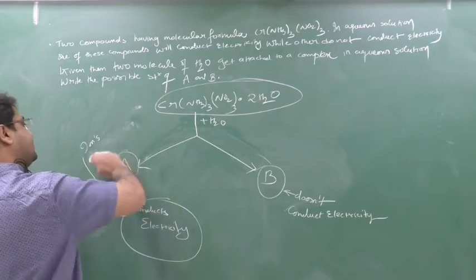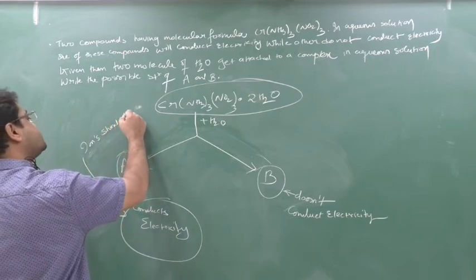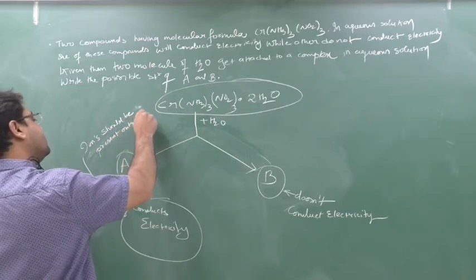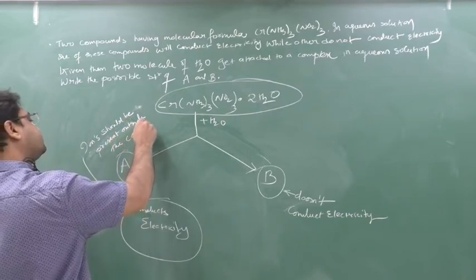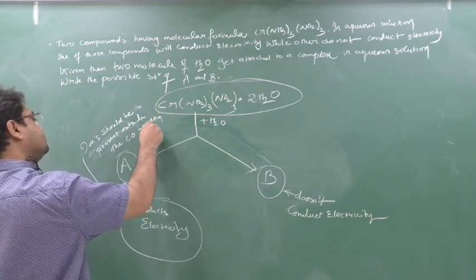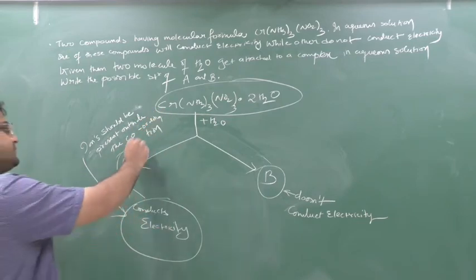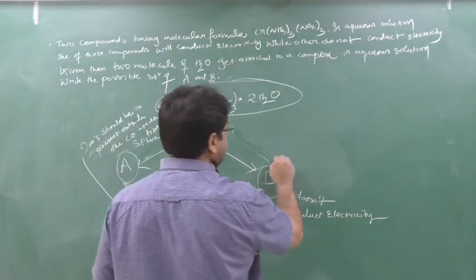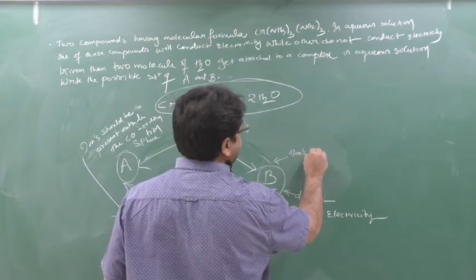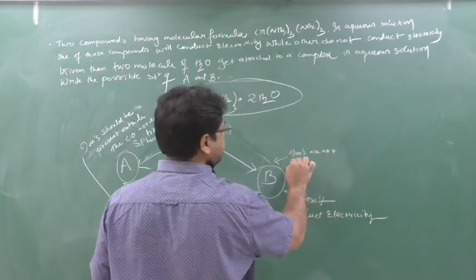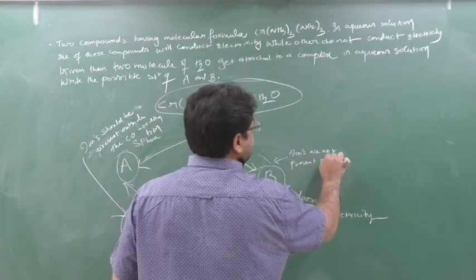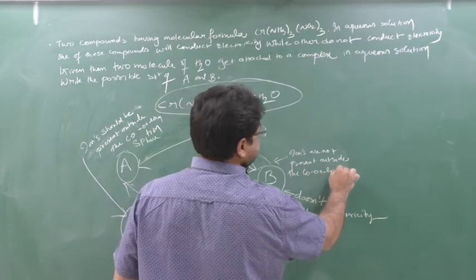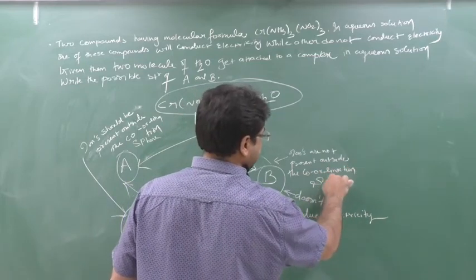Ions should be present outside the coordination sphere. If ions are outside the coordination sphere, they will split and form an ionic solution, and the ions will flow, so electricity will flow. And if it doesn't conduct electricity, ions are not present outside the coordination sphere.